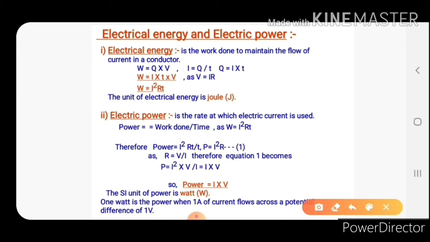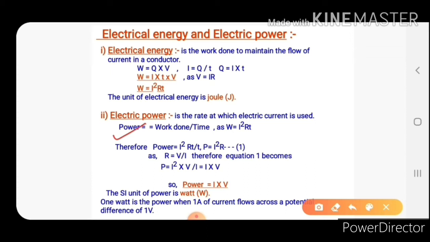Now electric power. Electric power is the rate at which electric current is used. The formula of electric power is equal to the work done divided by time taken.